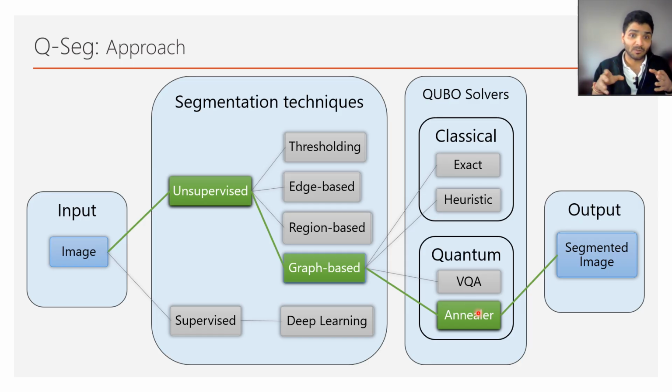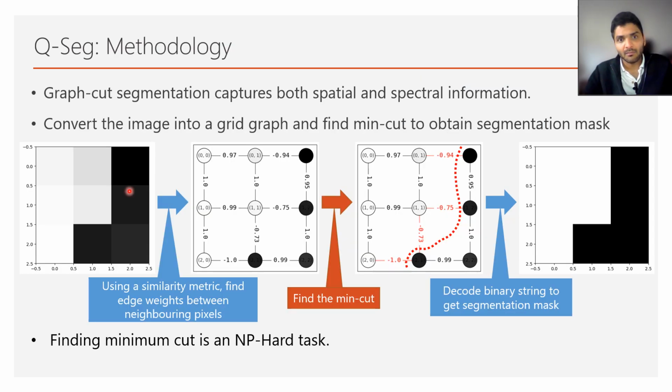Also, with respect to quantum computers, there are two hardware implementations available, but for this work, we mainly focus on quantum annealers in order to obtain the segmentation mask. Coming to the methodology, graph-cut segmentation captures both spatial and spectral information. We first convert the image into a grid graph of this structure. The edge weights are assigned based on a similarity metric, then find a minimum cut in this graph which can be decoded to get the segmentation mask. Moreover, one can formulate this problem as finding minimum or maximum cut based on whether we considered similarity or dissimilarity metric. Either way, it is an NP-hard problem.